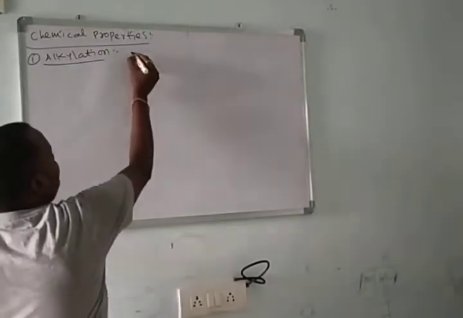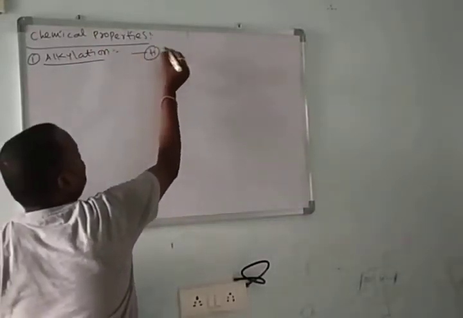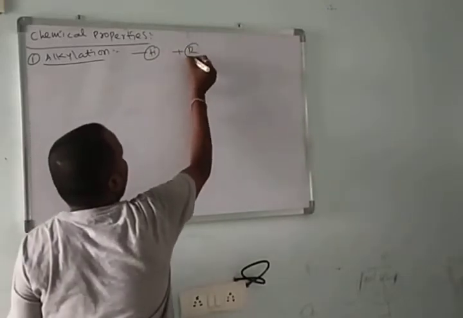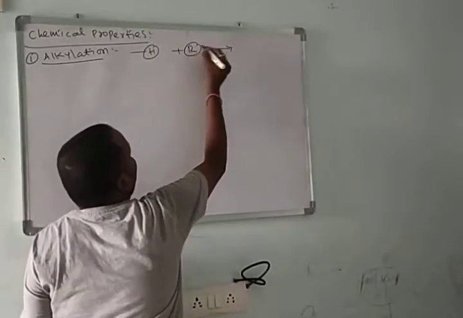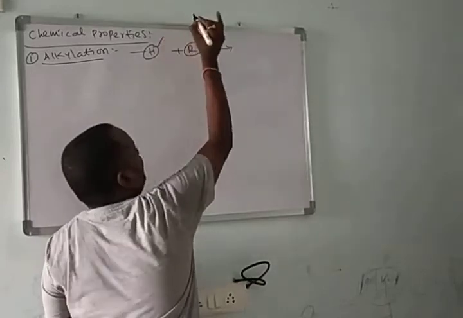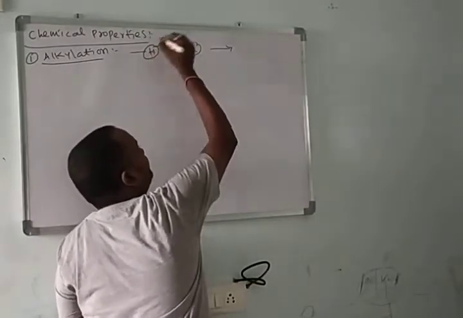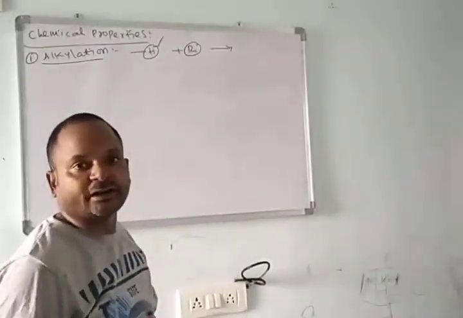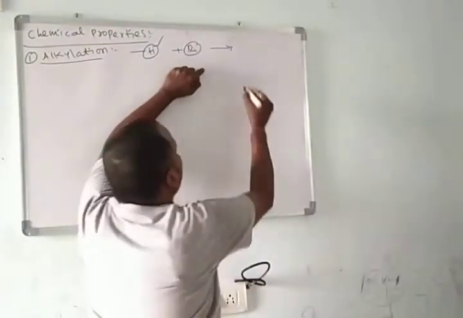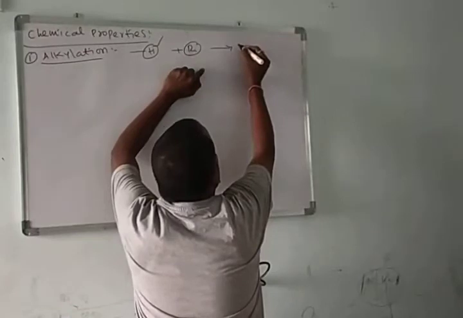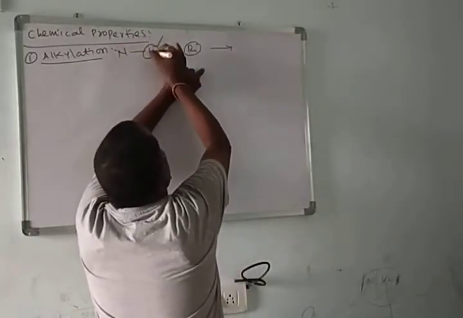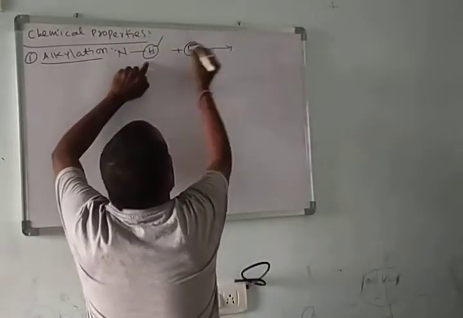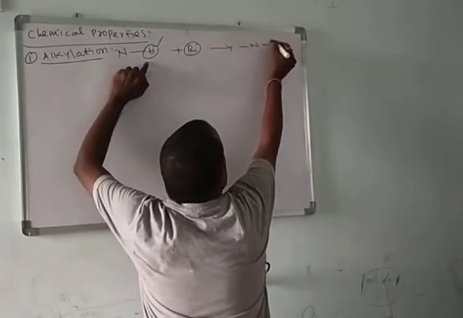Alkylation means substitution of alkyl group in place of hydrogen, we call as alkylation. Here hydrogen is substituted at nitrogen. This hydrogen was substituted with alkyl group.